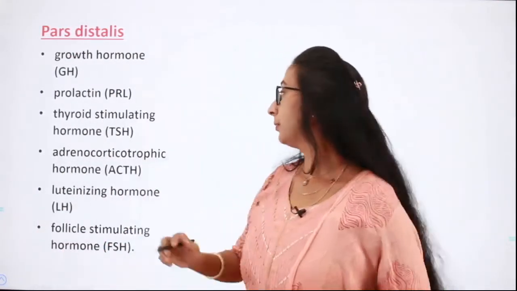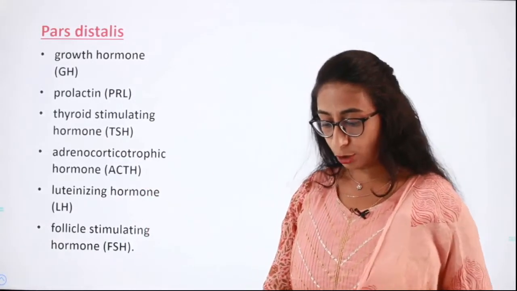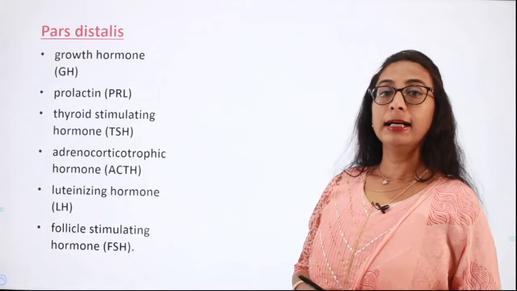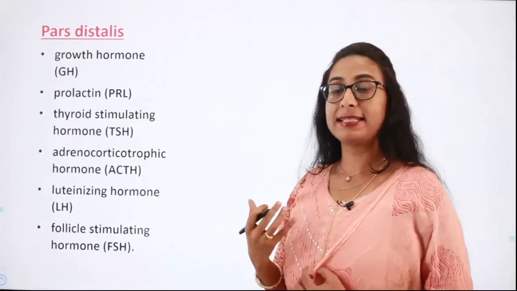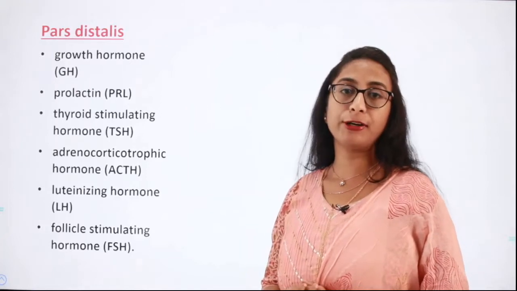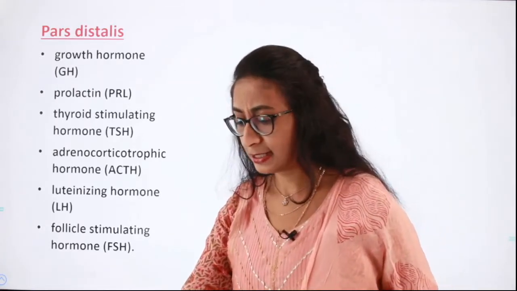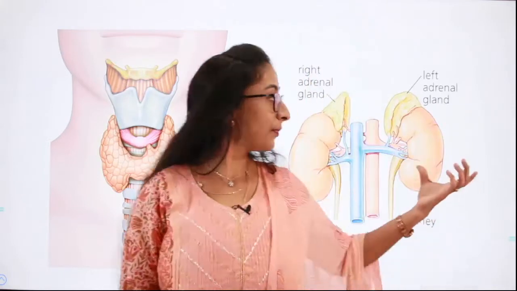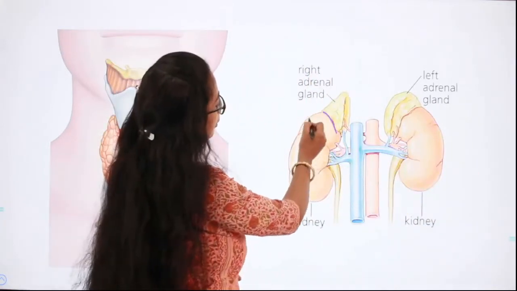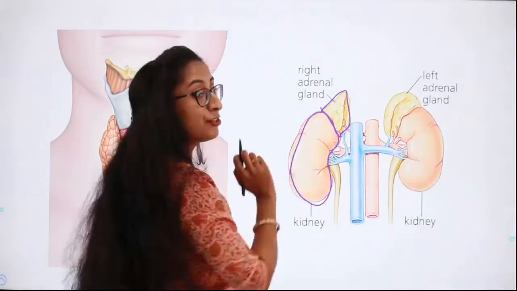Next is the adrenocorticotropic hormone. The adrenocorticotropic hormone regulates the synthesis of steroid hormones called glucocorticoids by the adrenal cortex. What is the adrenal cortex? See here, you can see this is the kidney. Here you have the structure called the adrenal gland.